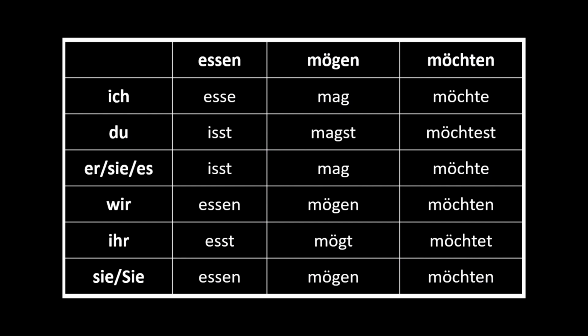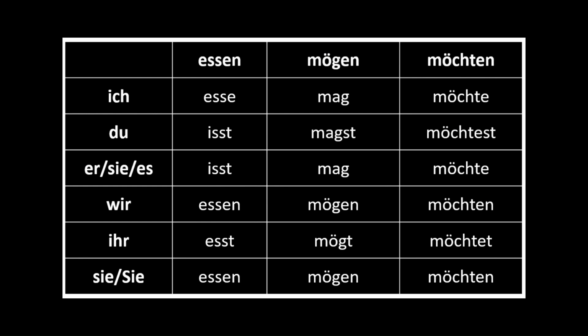Similarly, sie, es isst. When the subject is either du, sie, or es, and if it is an irregular verb like essen, then the stem of the verb changes. So here, es has changed to is. Wir essen, we eat. Ihr esst, you all eat. Sie oder sie essen, they or you eat. So that's the different forms of the verb essen.